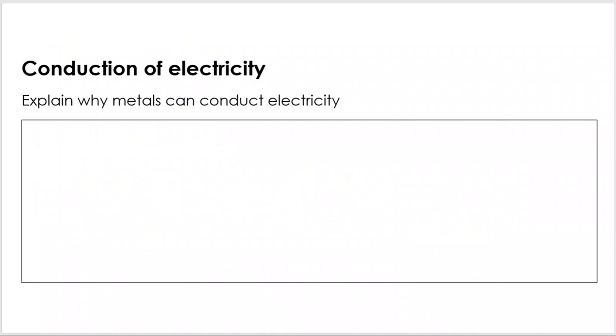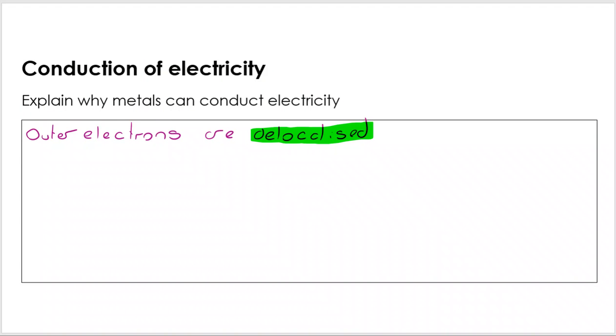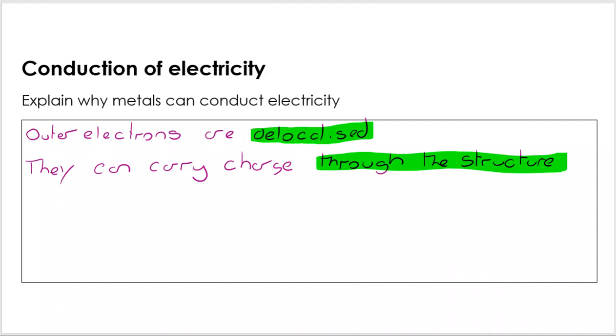Now let's have a think about the conduction of electricity. Do metals conduct electricity? Yes, they do. Can we explain why? And what we're looking for here is that the outer electrons are delocalized. Now, we spoke about that on the previous video. And because they're delocalized, it means that they can carry charge through the structure. There's some really important terminology there.